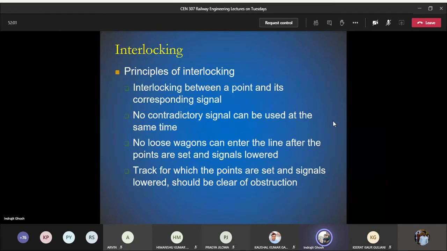There is no train coming from the opposite direction onto that platform, or no other train waiting at that railway station for its onward journey, or for the starter signal to give the go indication. So it should be clear of obstruction. Here the obstruction means mainly the trains.